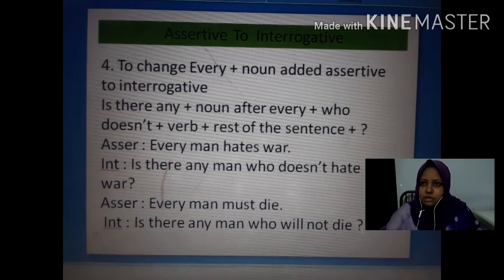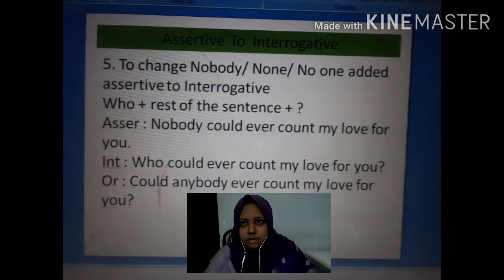Okay, hope you understood. And now the next rule, to change nobody, none, no one added assertive to interrogative.